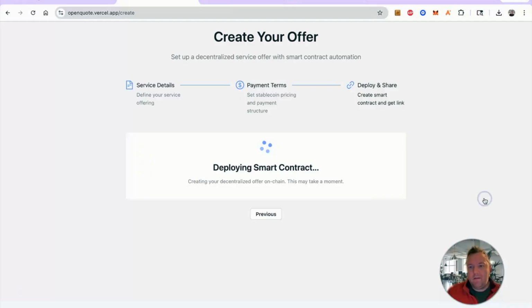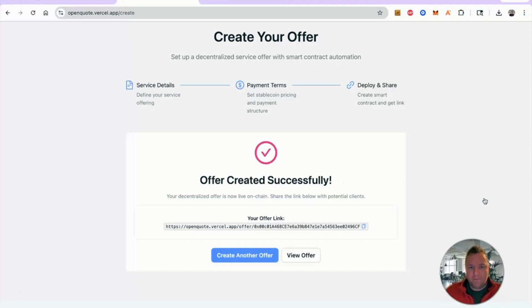Now, this is on mainnet, but it may take a few minutes. So essentially what happens behind the scenes is a smart contract gets deployed specifically for this use case that I'm creating. And then once the URL is created, I can share that with different clients out in the field and have a mechanism to do escrow and collect payments from them and also reimbursements without actually having to deal with money or credit cards or anything like that, fully within stablecoin. When it's done, you end up with a unique offer link.